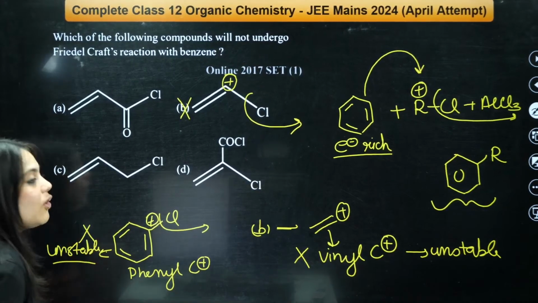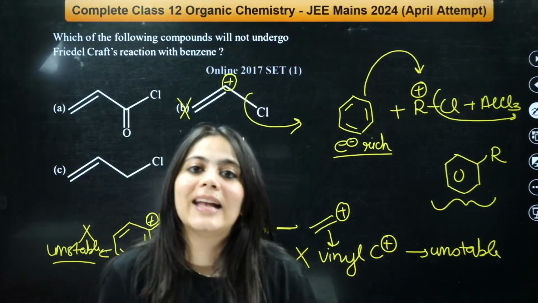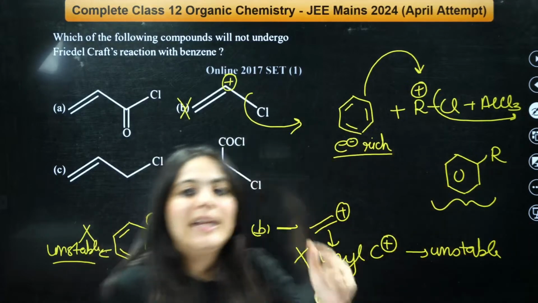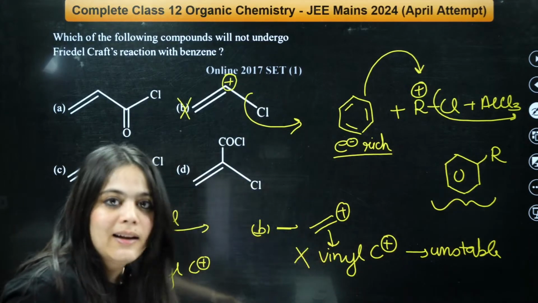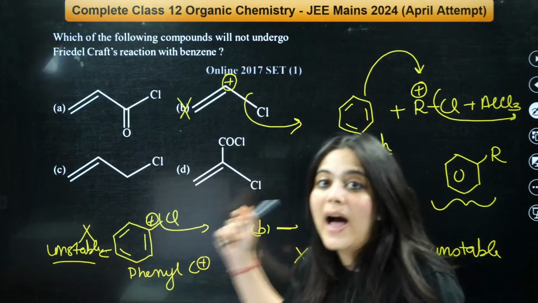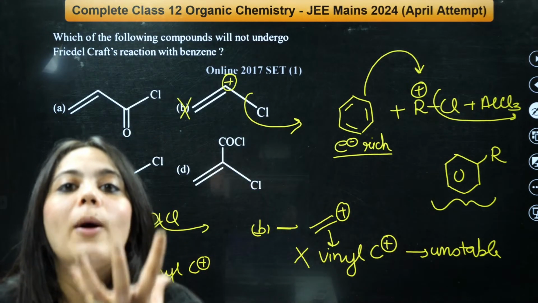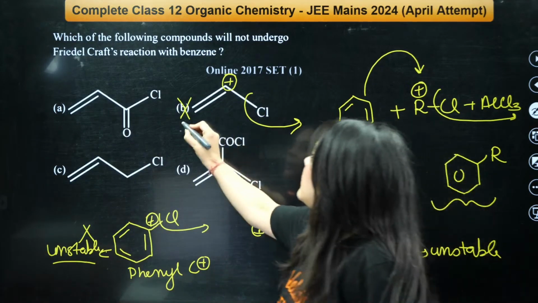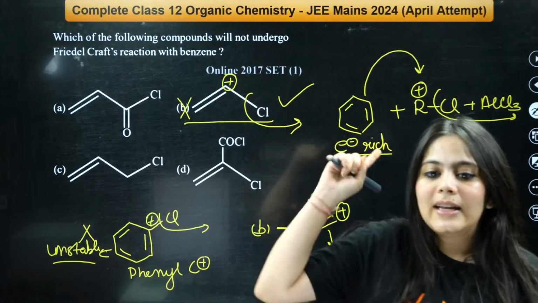Hence, this will also not be formed. So, what do you understand? In Friedel-Crafts reaction, this RCl can be neither a vinyl chloride nor an aryl chloride. Why? Because the carbocations formed are very unstable in these cases. Hence, the correct answer is B, because this carbocation can never be formed.